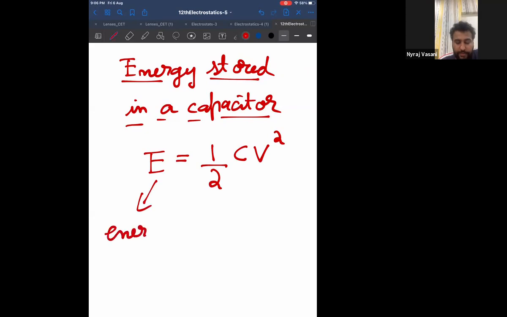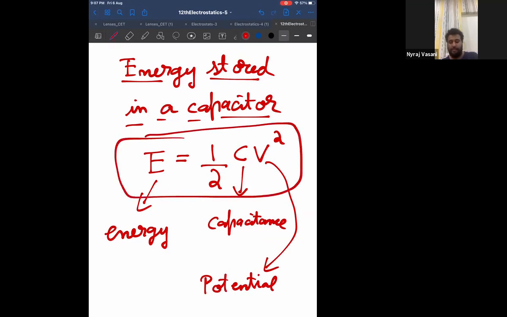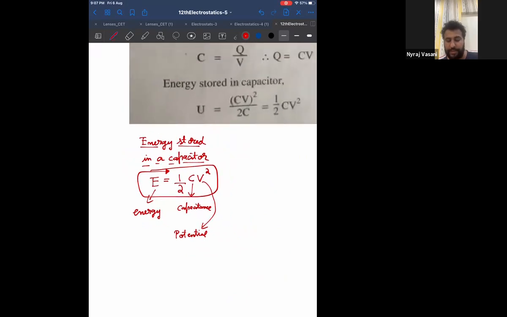Where E is the energy, C is the capacitance, and V is the potential. Energy stored in a capacitor is half CV square. Okay.